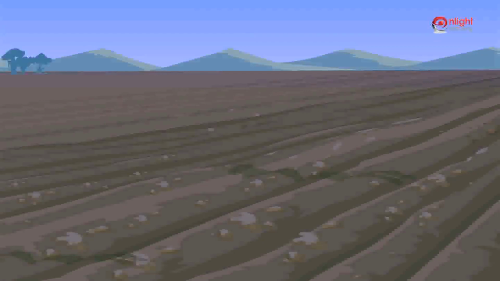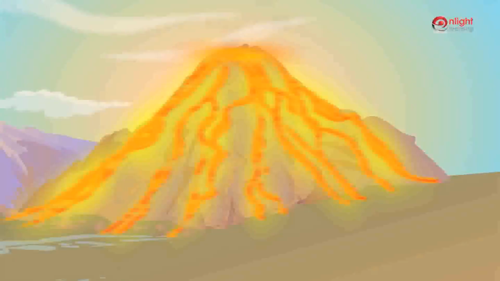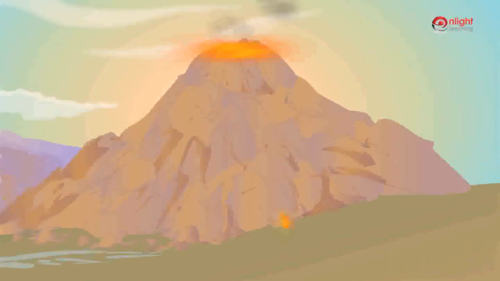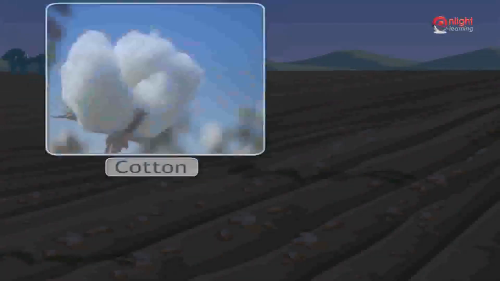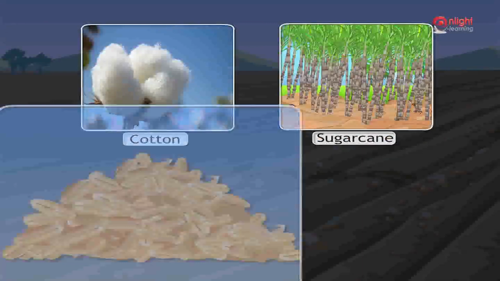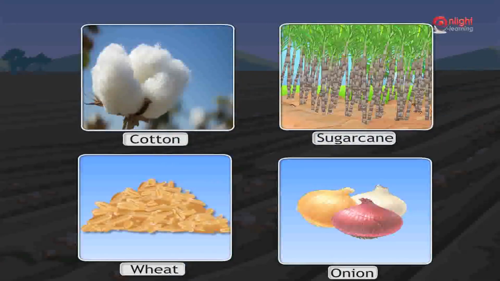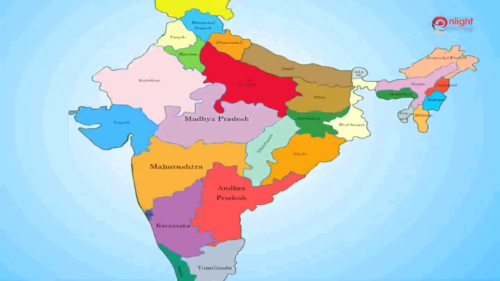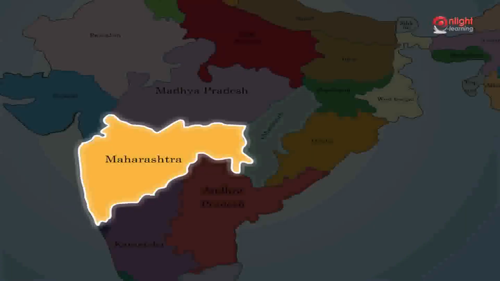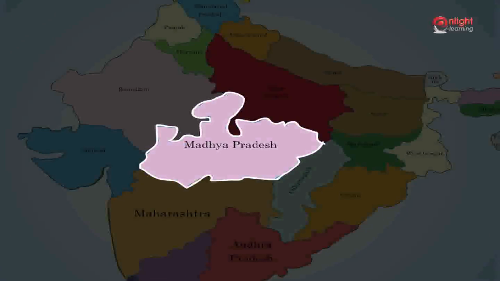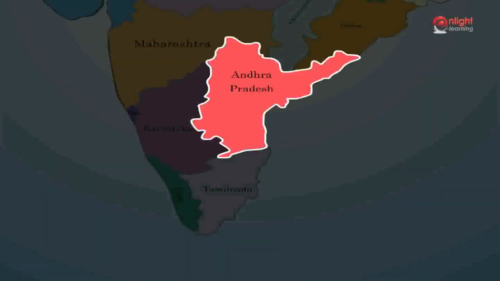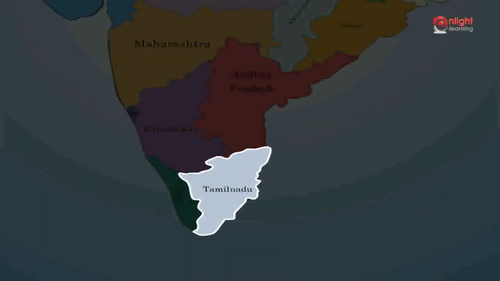It is black in color due to presence of high organic matter. It has been formed from volcanic lava. It has high moisture content even in dry seasons. It helps in the growth of cotton, sugarcane, wheat, onion, etc. In India, we find it in most parts of Maharashtra, some areas of Gujarat, Madhya Pradesh, and a small part of Karnataka, Andhra Pradesh, and Tamil Nadu.